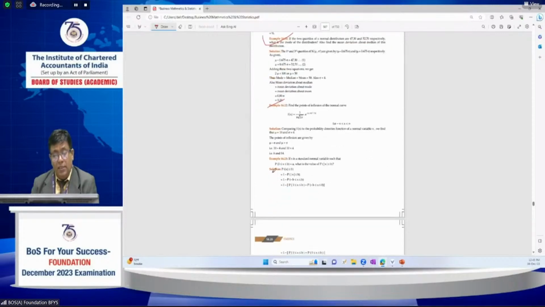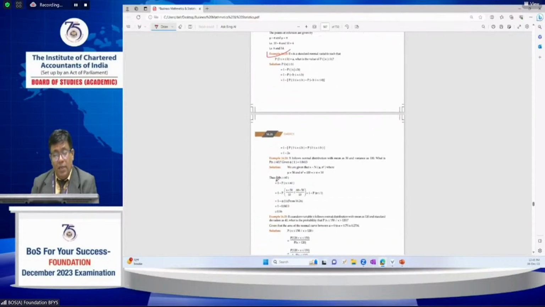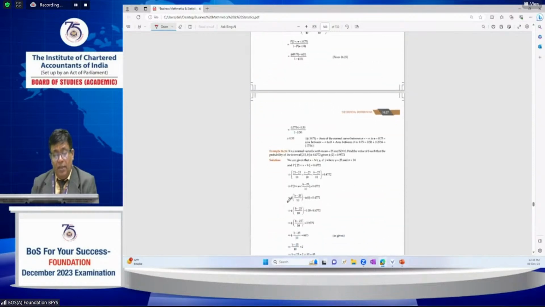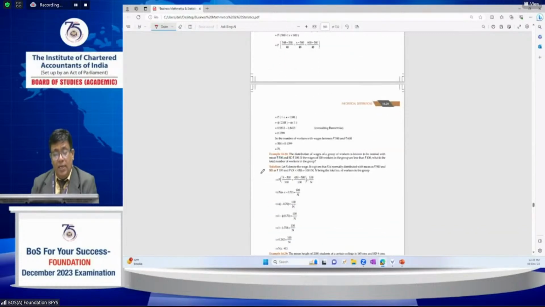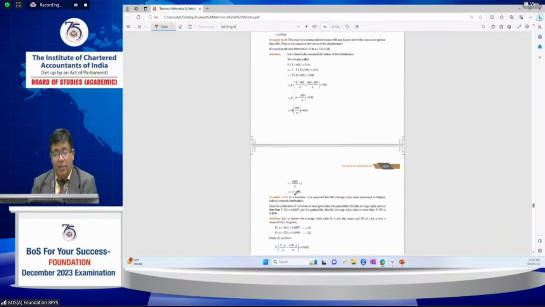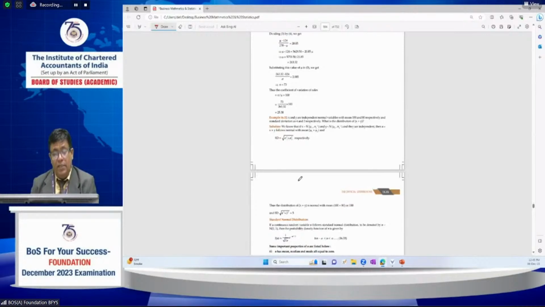16.23, 16.24, 16.25. Try to understand all these examples, then you can easily attempt this examination. And this is also a very important property.